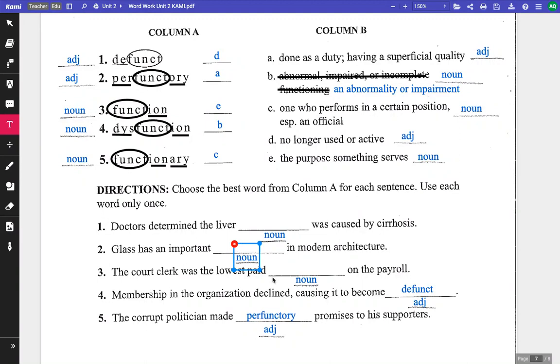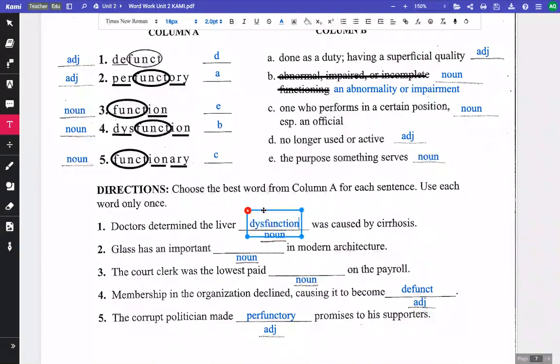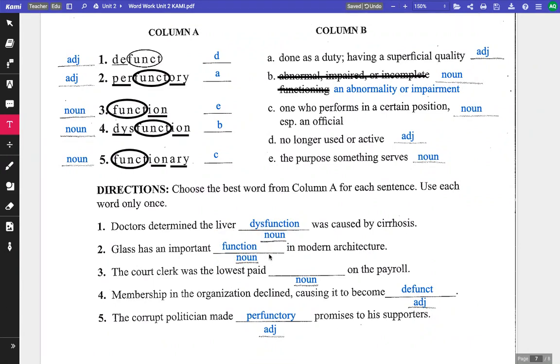All right, let's take a look at our nouns. Doctors determined the liver blank was caused by cirrhosis. The liver is not functioning well when it has something like cirrhosis, liver dysfunction. Glass has an important blank in modern architecture. That function, the job that glass has.